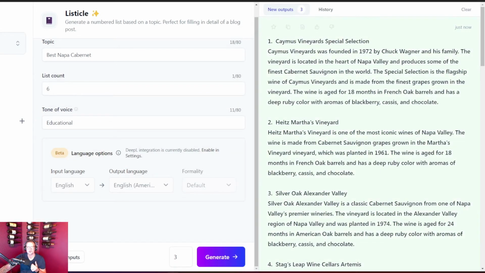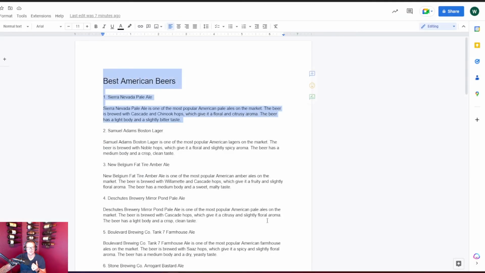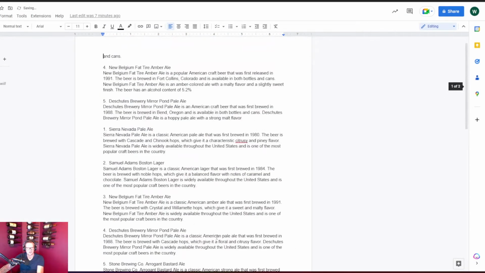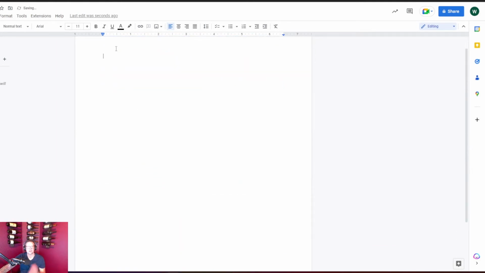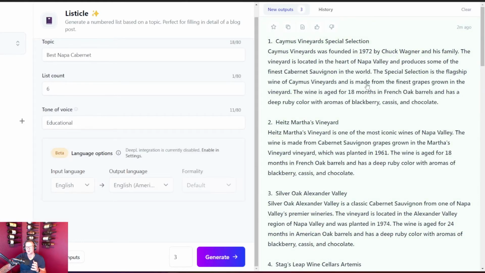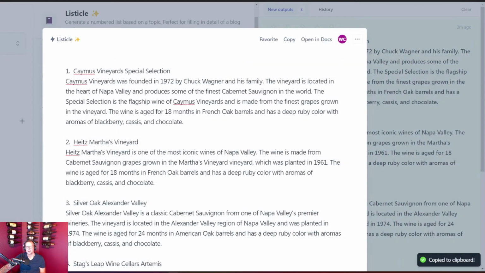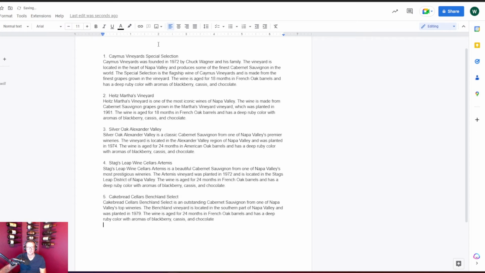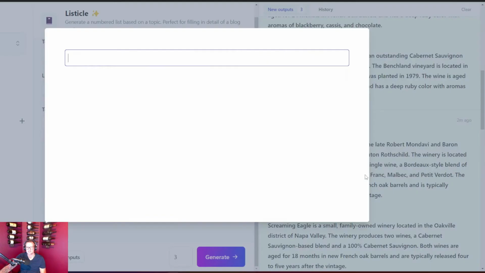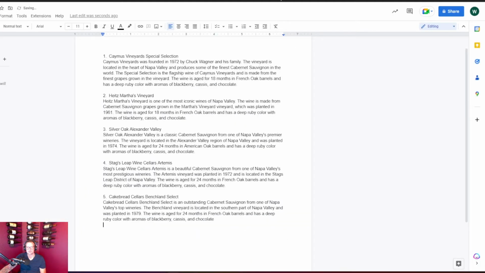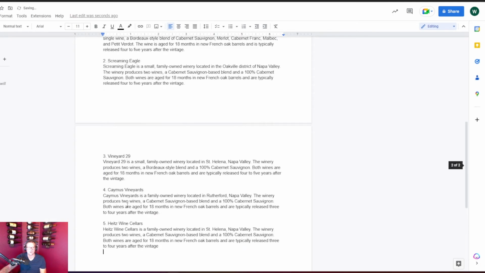So what I'll do is I'll put together a blank. I was using this one earlier, so I'm going to go ahead and clear this out so you can see what I'm talking about. So you'll create a blank Google Doc or whatever you use to create your posts. And what I'll do is I'll go in here and I'll just click copy, and I'll paste it to this. I'll go back in and I'll go to my second one. I'll copy this, I'll go to my document, and then I'll copy it here.